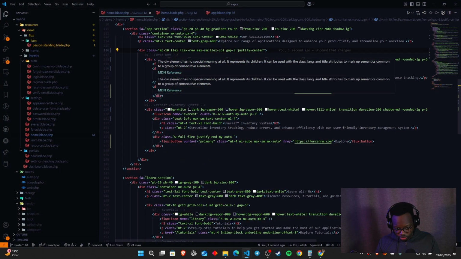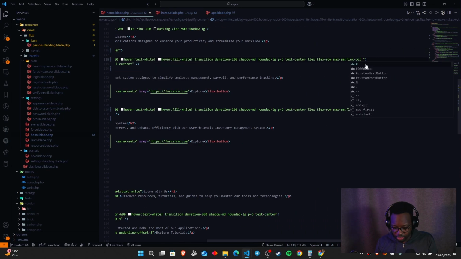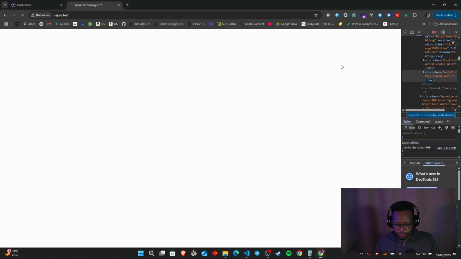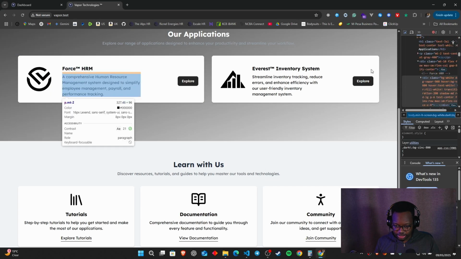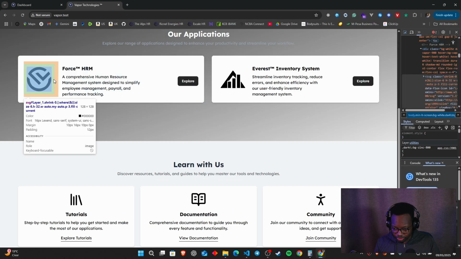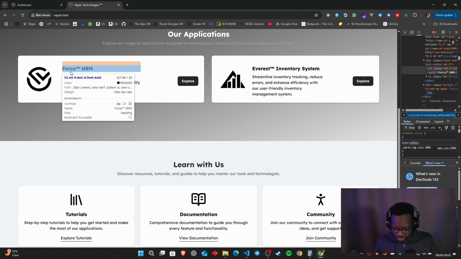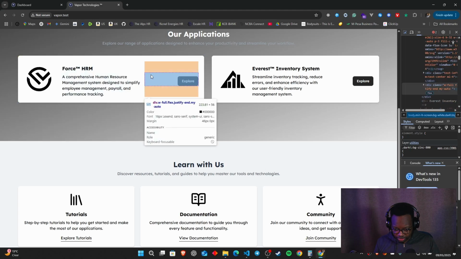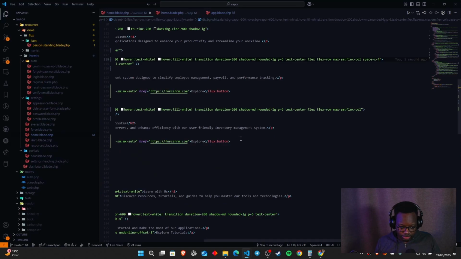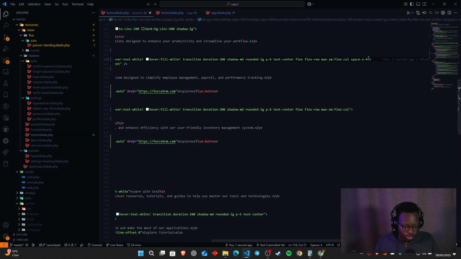So if I want to do that, I could come in here and do a space X, maybe say a space X4. And if I do a space X4, you can see they split up. If I hover over these now, you can definitely see that there's more spacing, and there's also a bit of spacing on this side over here as well. And that's pretty much how you can go about pulling some things off within your application.